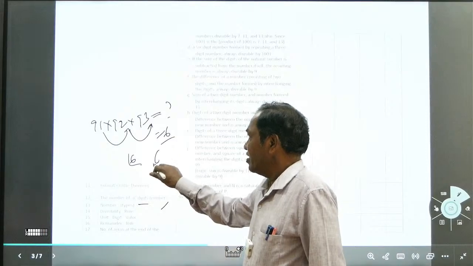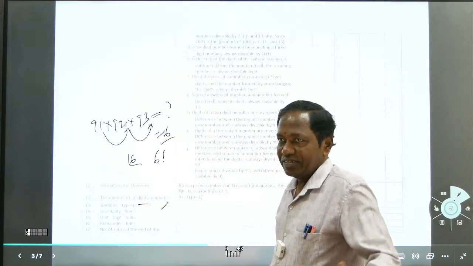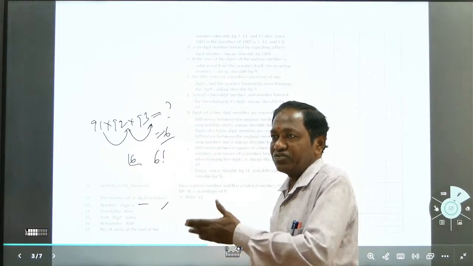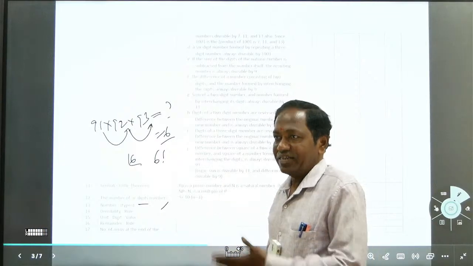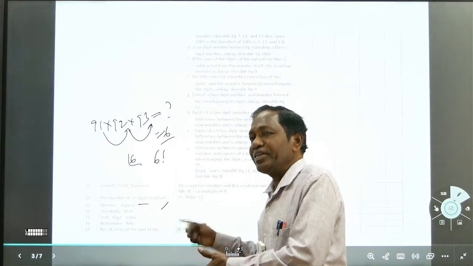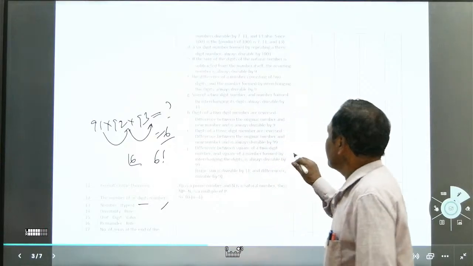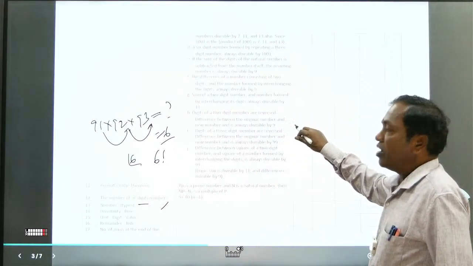For 6 factorial, what is the unit digit? 6 into 5 into 4 into 3 into 2 into 1. It is 0. 6 into 5 is 30, so 0. 0 multiplied by any number is 0. It's like that.